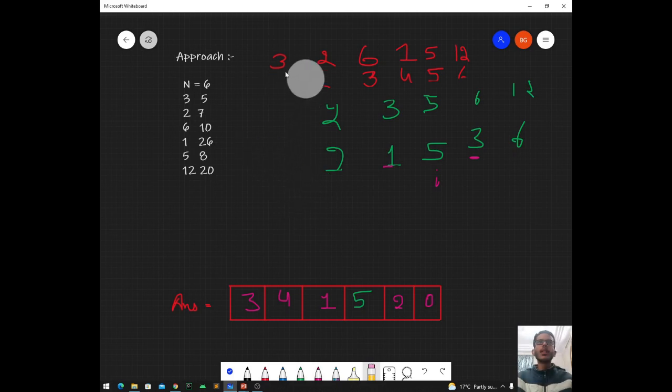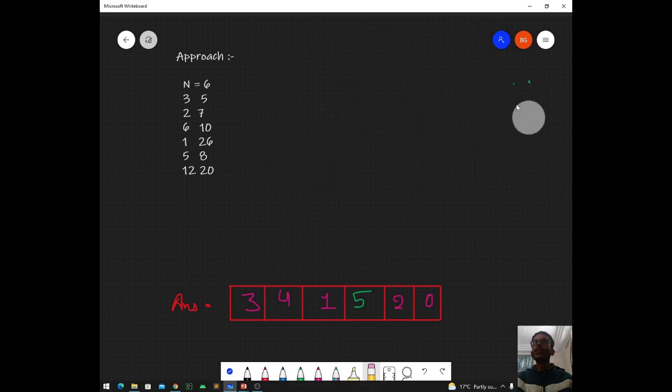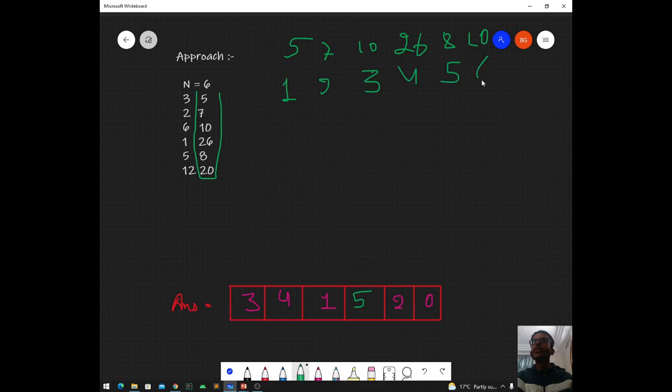Now what we will be doing is, we can write the upper ranges and compare them in the same way. But let us just write down the upper limits as well now. So the upper limits are 5, 7, 10, 26, 8 and 20. And their indices are 1, 2, 3, 4, 5, 6. So what we can say is this 26 is gonna win from all of these other players because it can sing in many other ranges in which none of these players can sing.